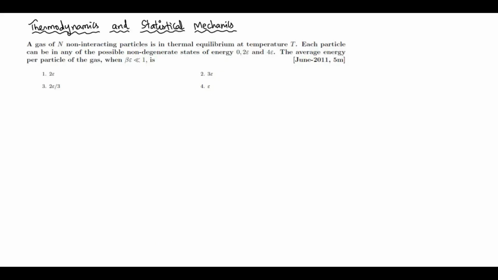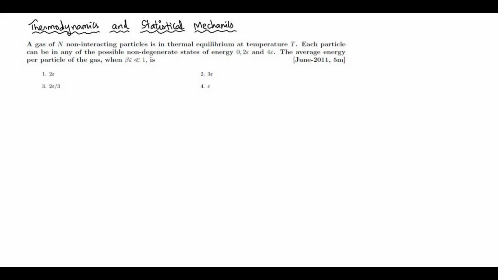This is a thermodynamics and statistical mechanics problem, which was asked in CSIR June 2011, a 5-mark question. A gas of n non-interacting particles is in thermal equilibrium at temperature T. Each particle can be in any of the possible non-degenerate states of energy 0, 2 epsilon and 4 epsilon. The average energy per particle of the gas when beta epsilon is much less than 1 is... 4 options are given. So we have to find out the correct one.